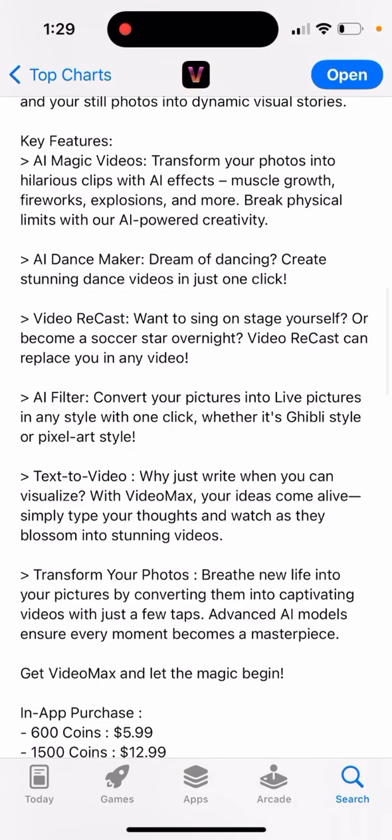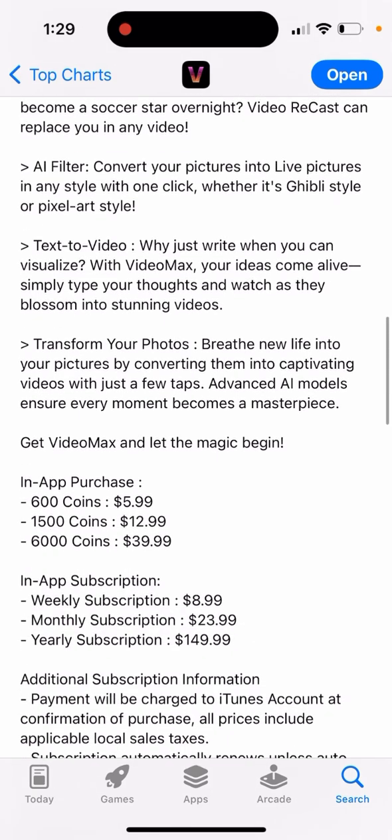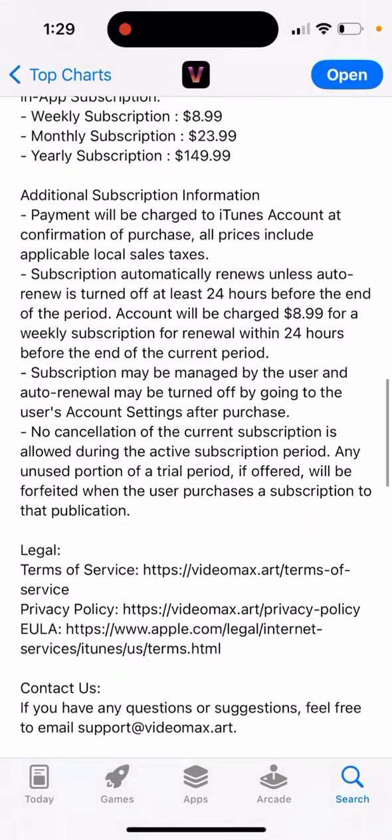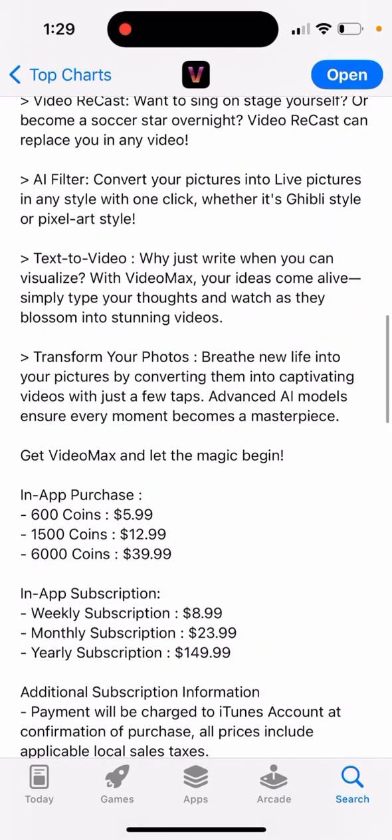AI Dance Maker, dream of dancing, create stunning dance videos in just one click. Video recast, want to see yourself on stage? Video recast can replace you in any video. AI filter, convert your pictures into live pictures in any style with one click. Text to video, visualize with Videomax and your ideas come alive. Simply type your thoughts and watch them blossom into stunning videos. Transform your photos, breathe new life into your pictures by converting them into captivating videos. So this is the idea of the app.